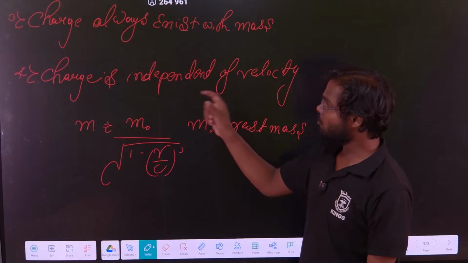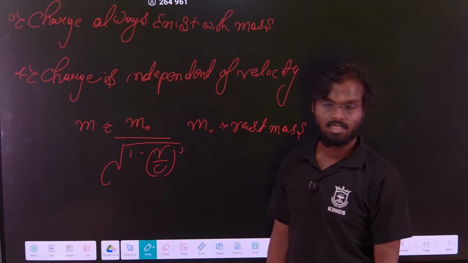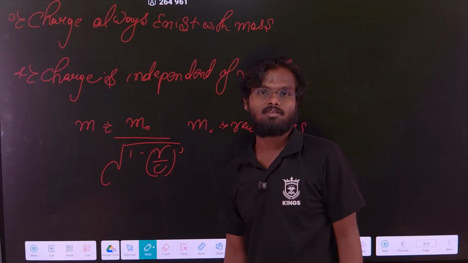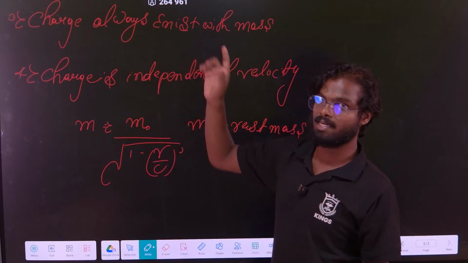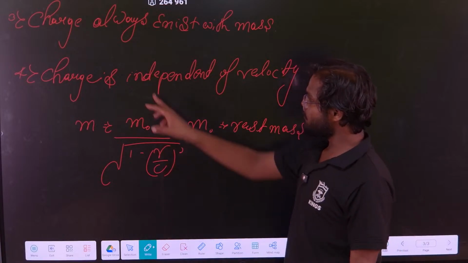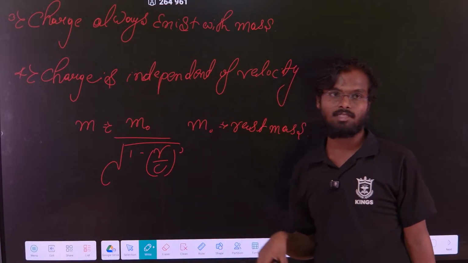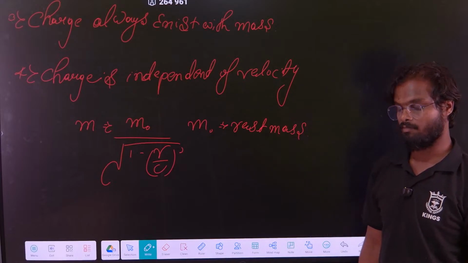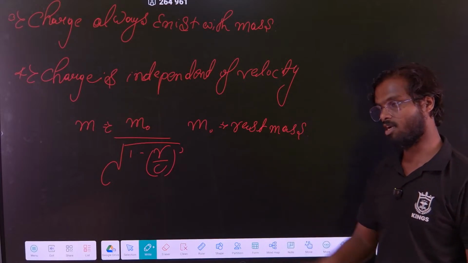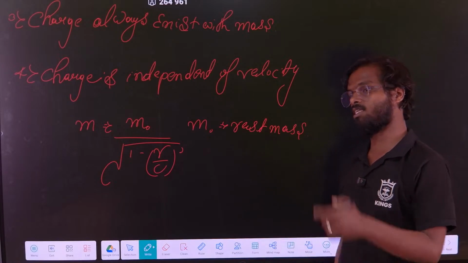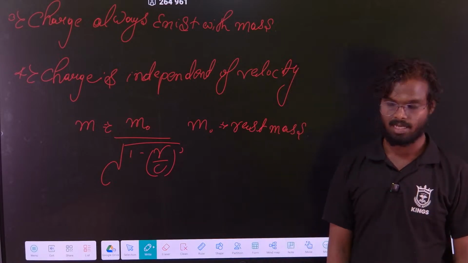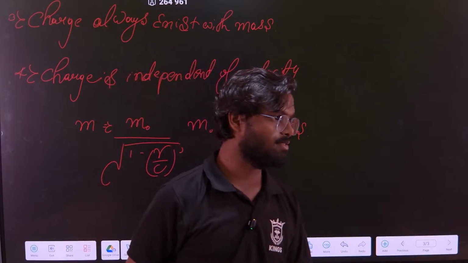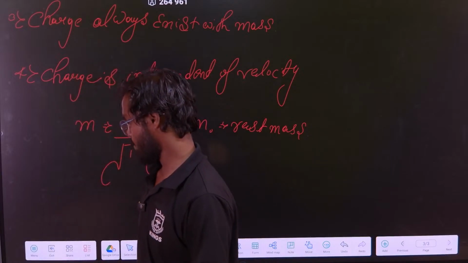But if you are talking about charged particles, the mass is not constant because their speed will also be very high. But the charge is always constant, means the charge of a charged particle does not depend upon the speed. If a charged particle is moving, its charge will remain the same. If it is 1 coulomb, it will remain 1 coulomb. Clear? Any doubt? So these are some basic properties of a charge.